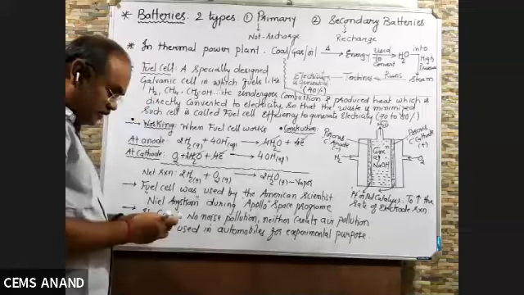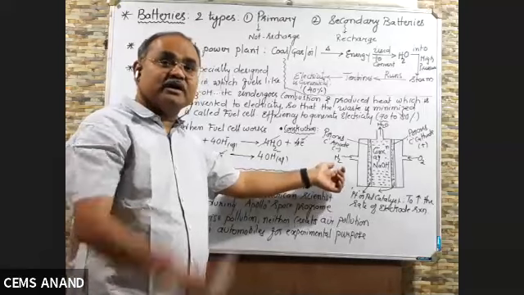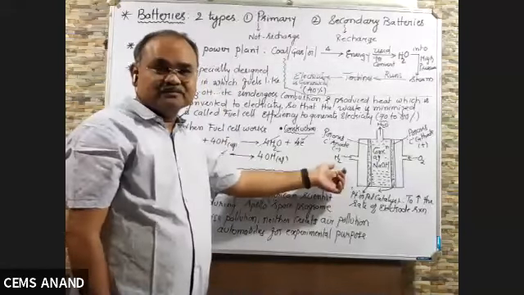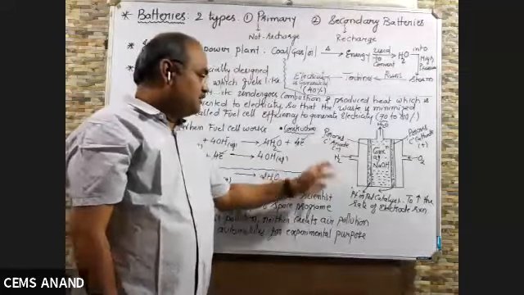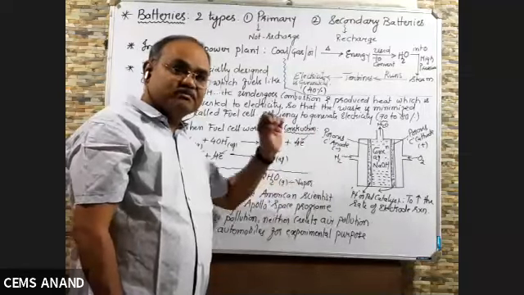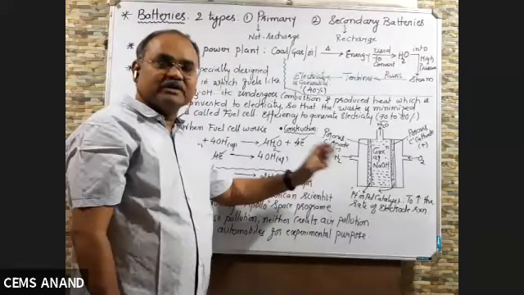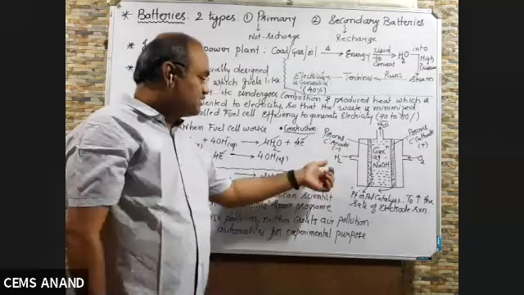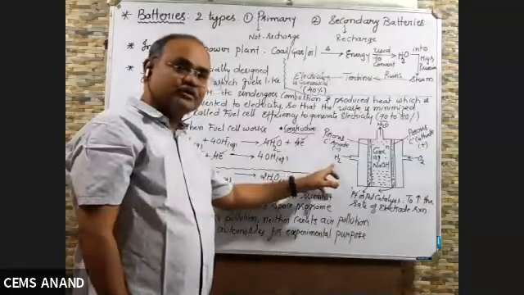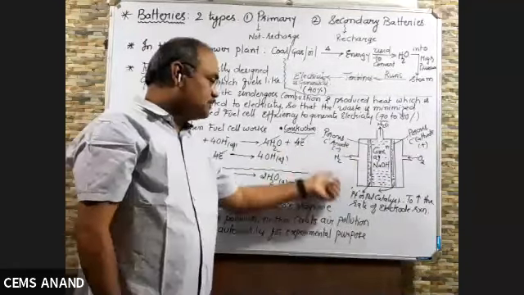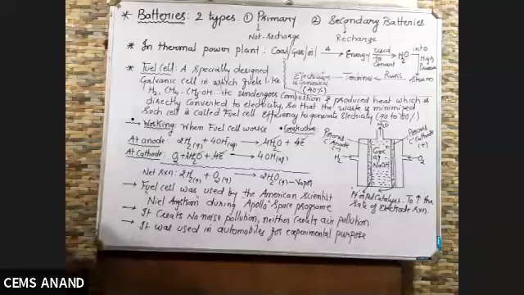Why I am saying experimental purpose? Because here you can see you are using which fuel? Hydrogen, and hydrogen have highest combustion value. The combustion value of hydrogen is highest, which you have studied in 10th. And as its combustion value is highest, if it blasts, then it will create a chaos. So we are not using, but recently in India, one person in Surat has prepared a car which is running by water. By electrolysis of water, hydrogen is produced and oxygen is produced. Hydrogen is used as a fuel and oxygen is used as a combustor. Okay, so this was about fuel cell.